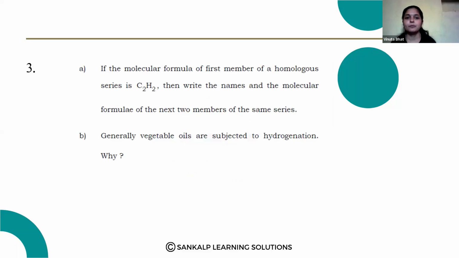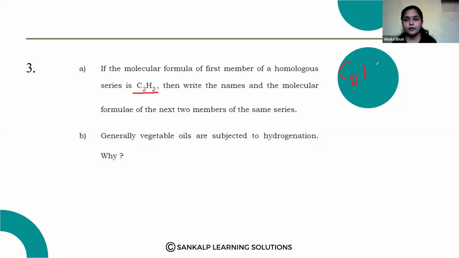Next question. If the molecular formula of the first member of a homologous series is C2H2, then write the names and molecular formula of the next two members of the same series. Here C2H2, that is CnH2n minus 2.